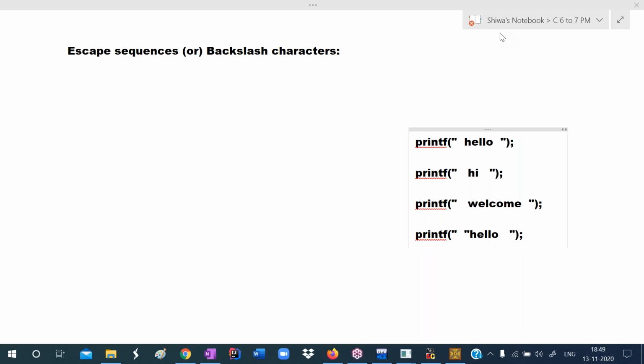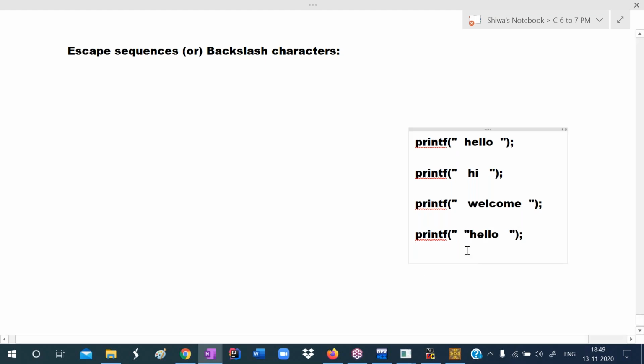In the double quote, we are writing hello, which means it prints hello. In the double quote, we are writing hi, which means it prints hi. In the double quote, we are writing welcome, which means it prints welcome. In the double quote, we are writing double quote hello. What will it print now?